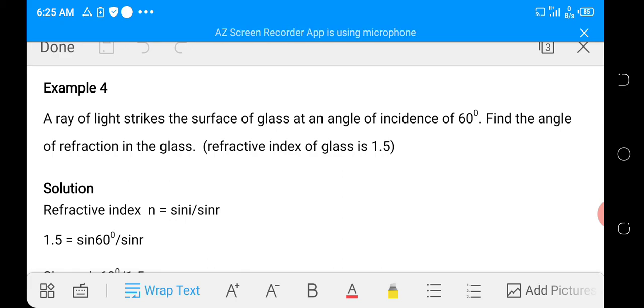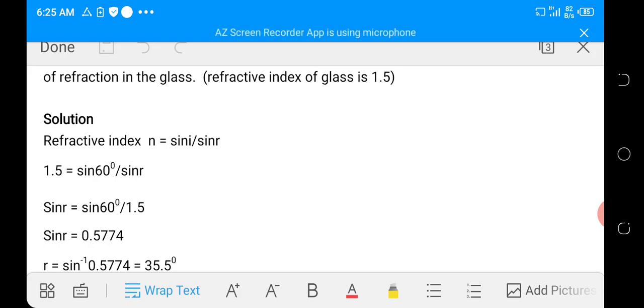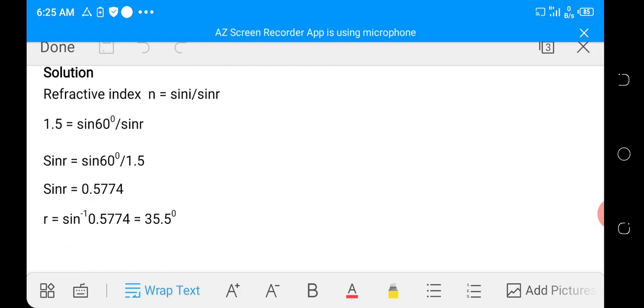We just need to apply the formula for refractive index in terms of angle of incidence and angle of refraction, and that is N is equal to sin I over sin R, where N is the refractive index, I is the angle of incidence, and R is the angle of refraction. Substituting the values we know and making R the subject of the formula, we are going to have R to be 35.5 degrees, which is going to be the angle of refraction.